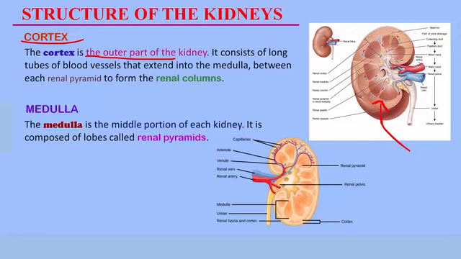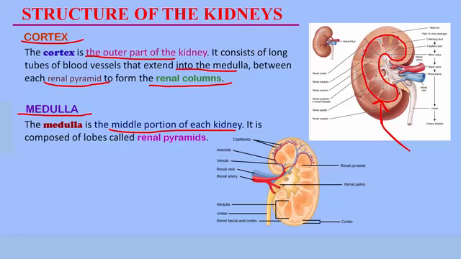These vessels extend down into the medulla and they go between the medulla to form renal pyramids. They go into the medulla to form renal pyramid. The part of the medulla where these renal pyramids are formed is between the renal columns. We'll get to learn about that as we proceed to the medulla. The medulla here is the middle part of the kidney. Can you locate the medulla? We say it is the middle part of the kidney. I'll circle the medulla. The whole of this region is the medulla, the middle part of the kidney.